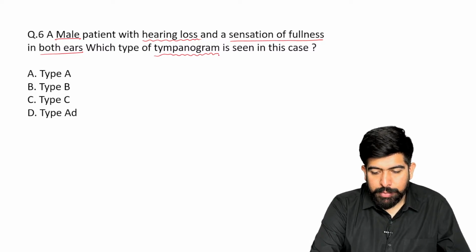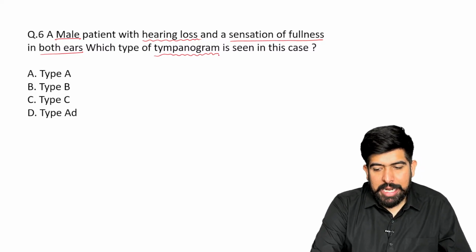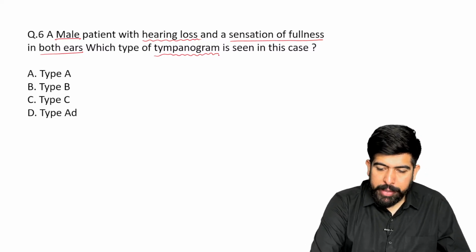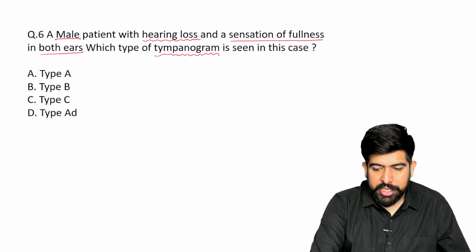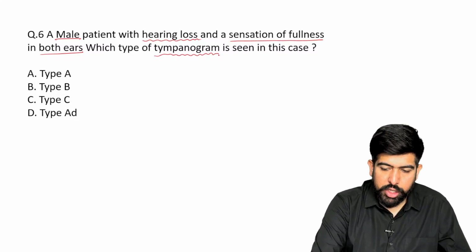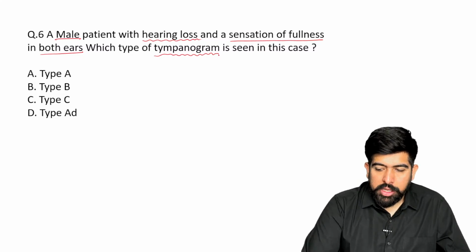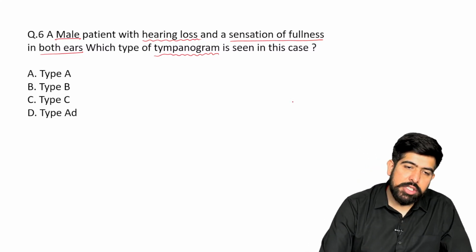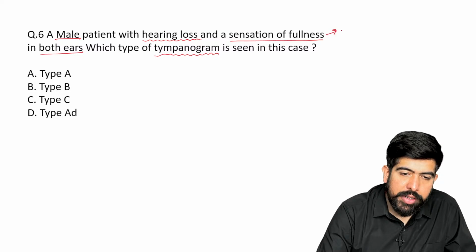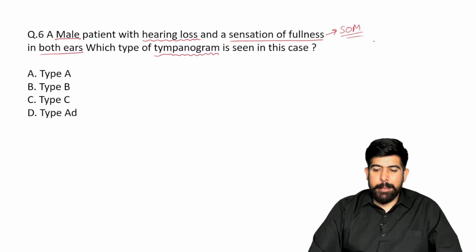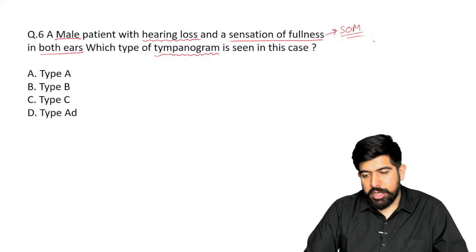Of course, this can be serous otitis media, yes, glue ear, right? It is especially seen in serous otitis media, which is the fullness of the ear, and as it is in a male adult patient, it is asking you about the tympanogram.